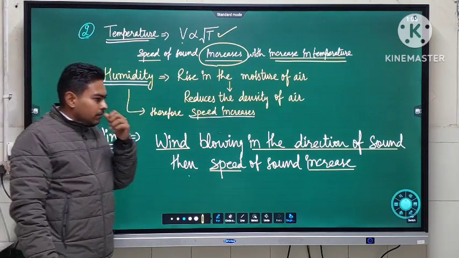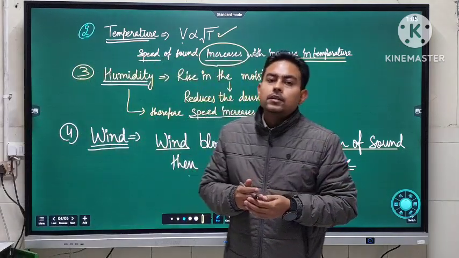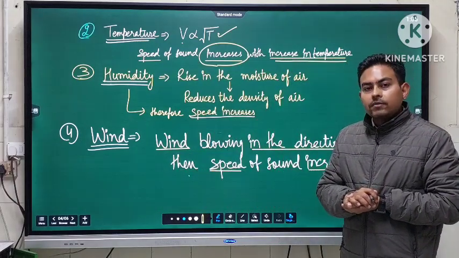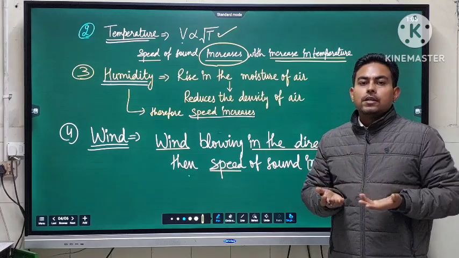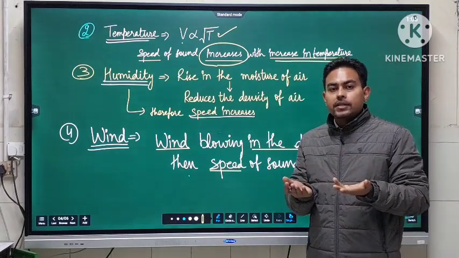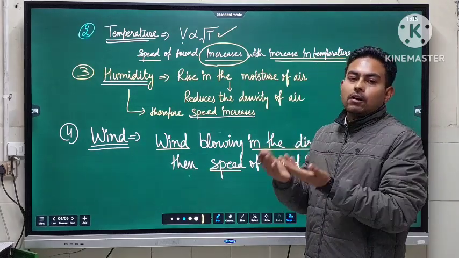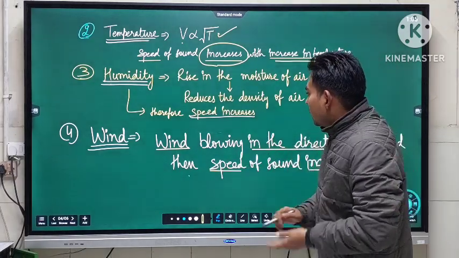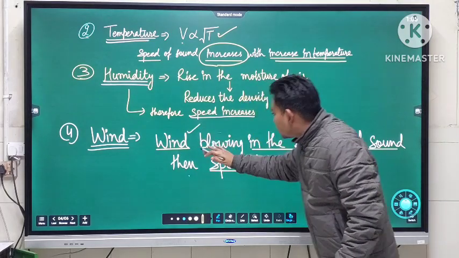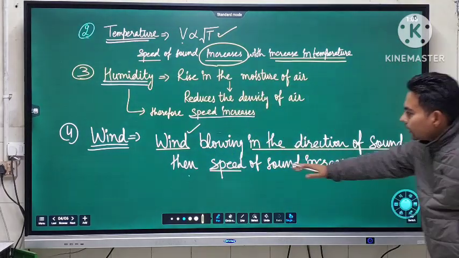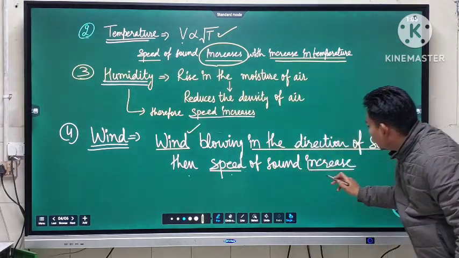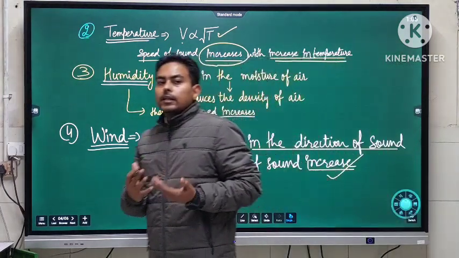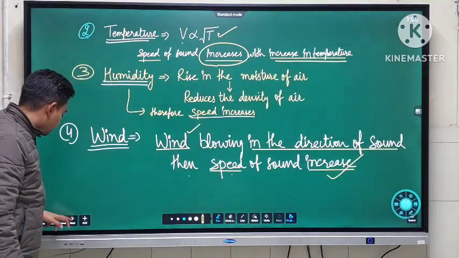The fourth factor is wind. In the classes I used to ask what is the direction of flow of sound. Sound flows from the source, maybe the speaker, through the medium in between, and afterwards to the observer. The direction of sound is from source to observer. But if the wind is blowing in the direction of sound, it means the speed of sound is increasing. Clear? So these are the factors which are affecting the speed of sound.